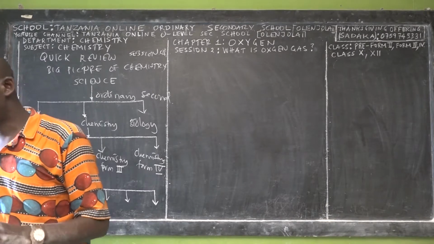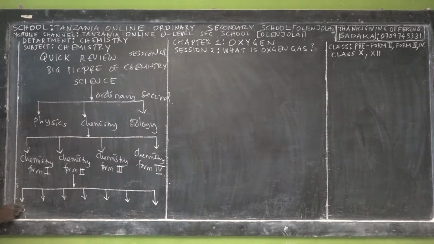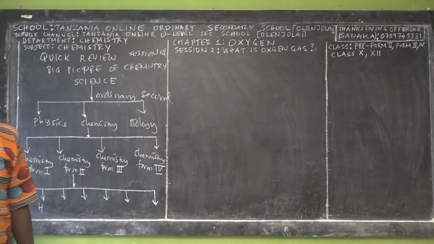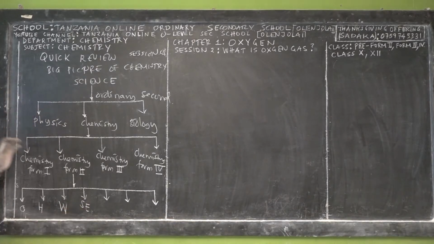Okay? So the first topic is called oxygen. This is the first topic that we have to learn. The second one is called hydrogen. So I'll be writing just the letters, hydrogen. And then the third topic is called water. And then we have sources of energy.